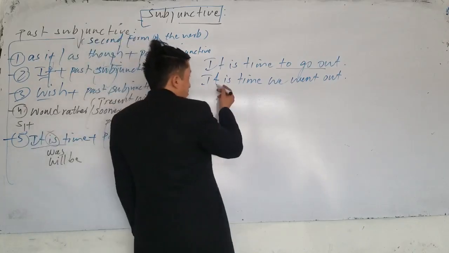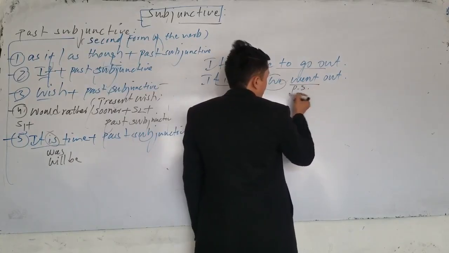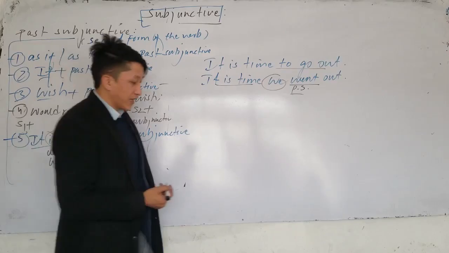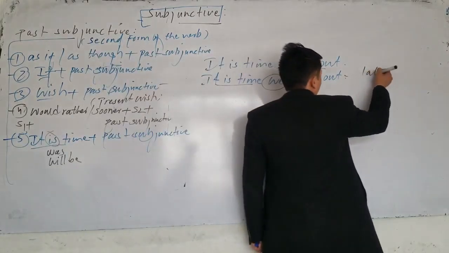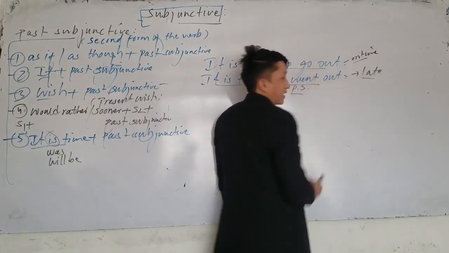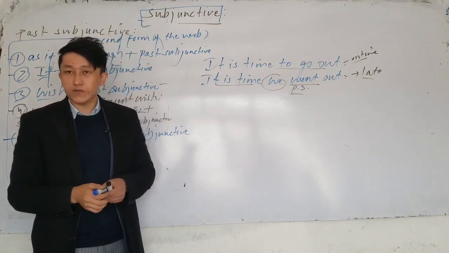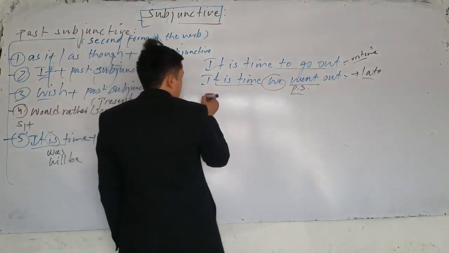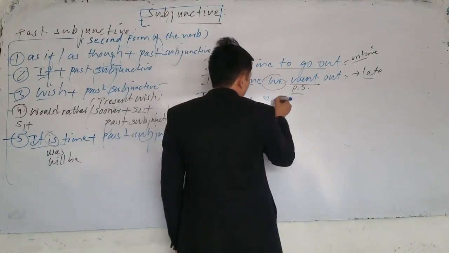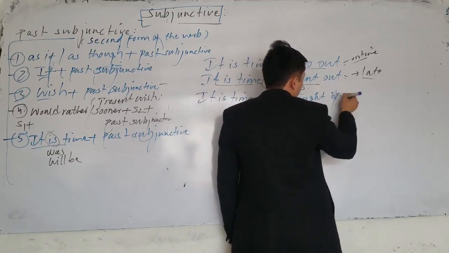But if I say it is time plus subject plus past subjunctive, what does it show? It means it's a little late. It's on time, but it's late to go. If it's late to go out, we can say it is time we went. If you brought your diaries late and then I say it is time you brought your diaries.